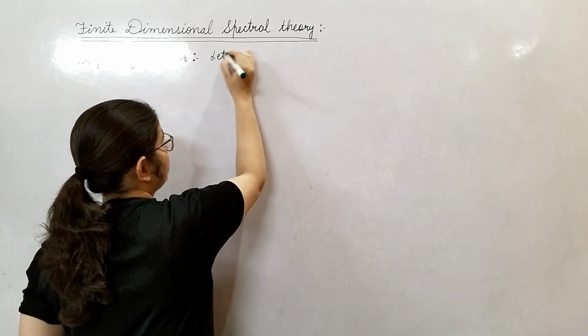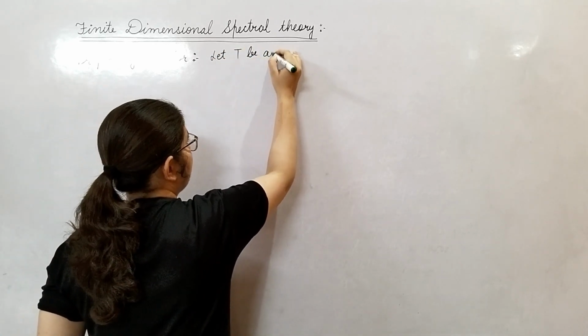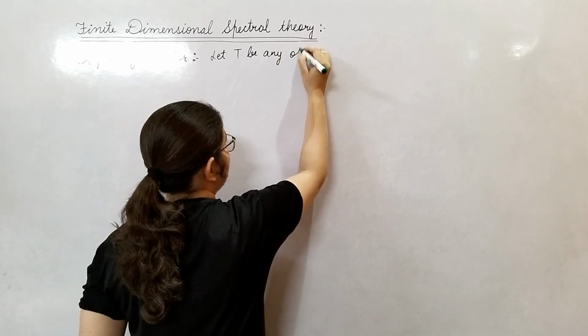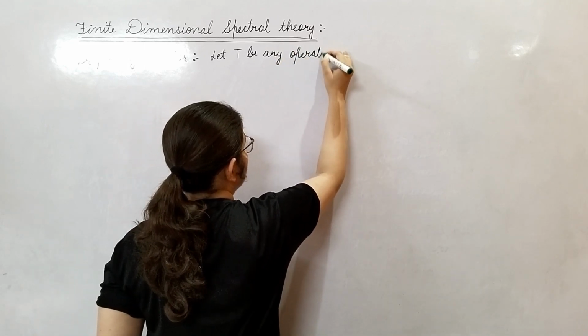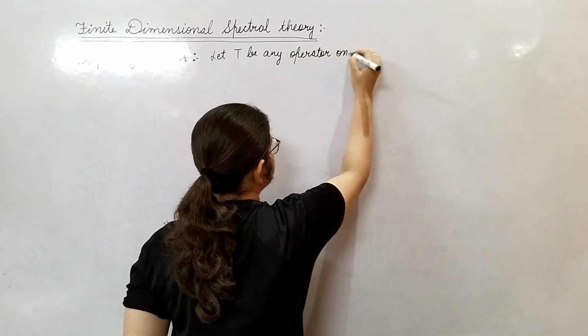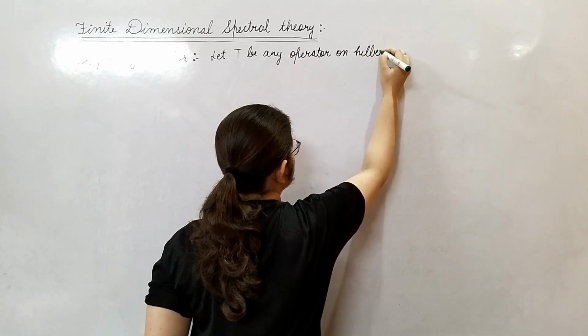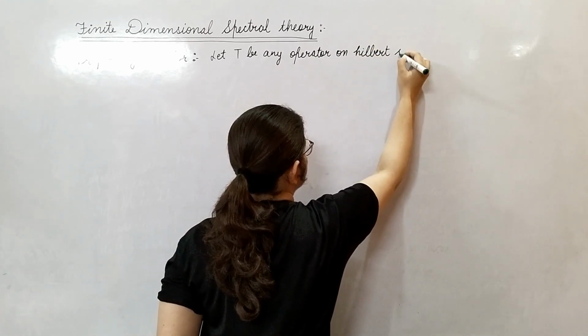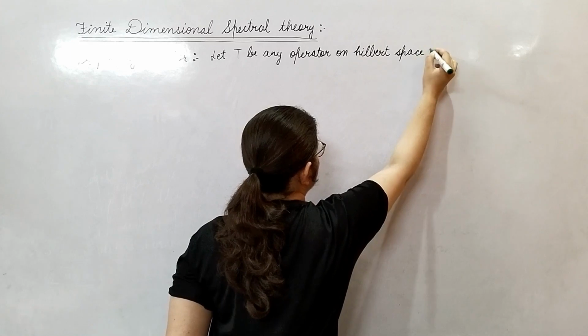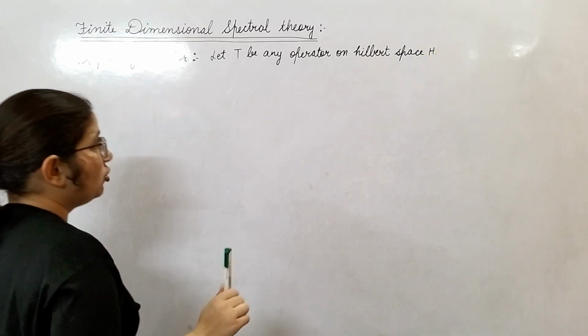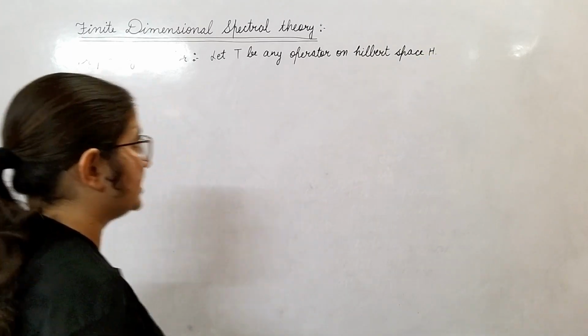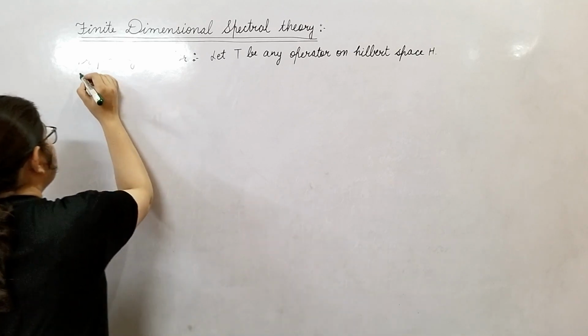Let T be an operator on Hilbert space H. T be any operator on Hilbert space H. Okay. Then